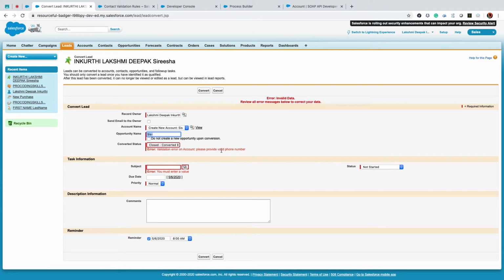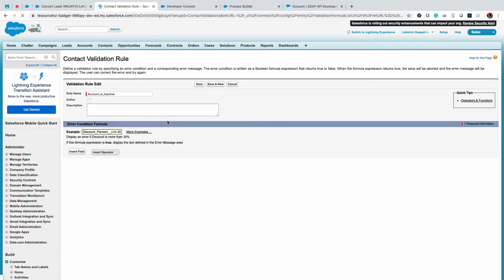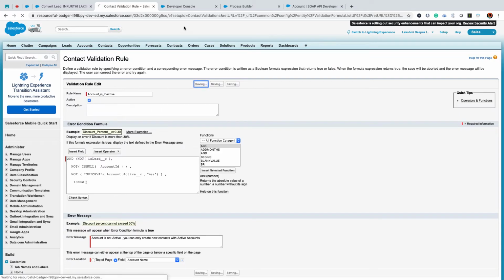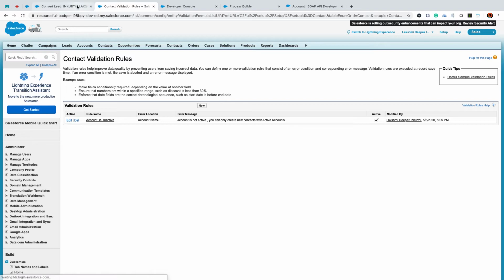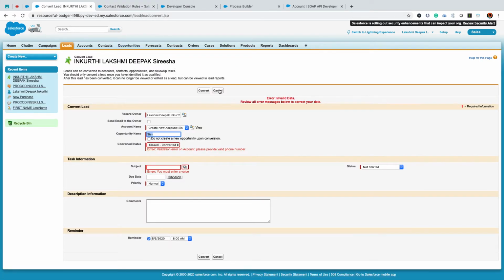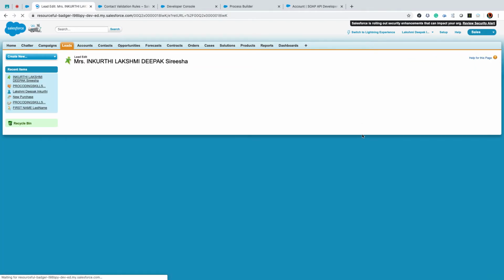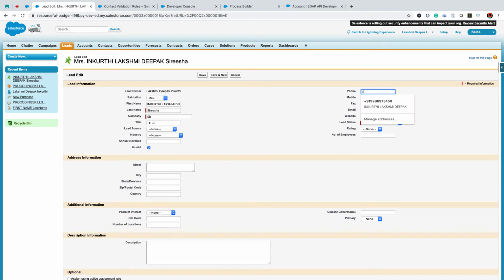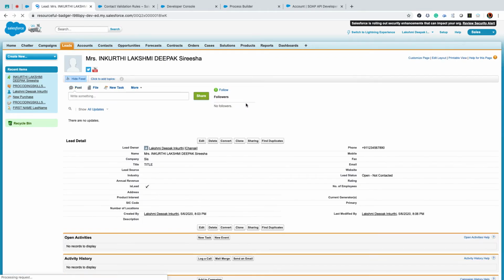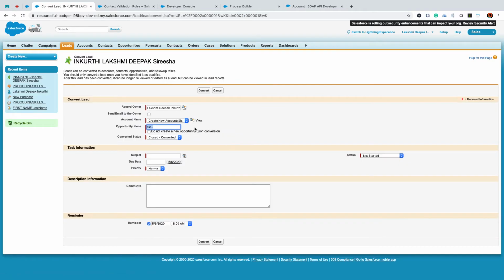Validation error on account, please provide a valid phone number. Okay, it is an account object. I got confused. In the account object, we need to provide a valid phone number. What is the valid phone number that we can do? We need to say +91 234 5678910. Say this is an account issue. Say convert. Now I'll get test convert.